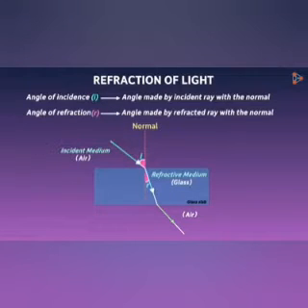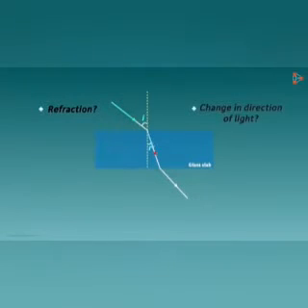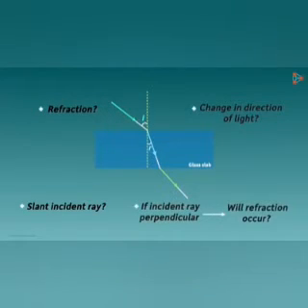Now there might be various questions that you have. Why does refraction occur? Why does light change its direction after entering another medium at an angle? Why does incident light have to be slant in order to change its direction? Can the refraction occur if the light enters perpendicular to the surface? We will answer all these questions in the coming videos.